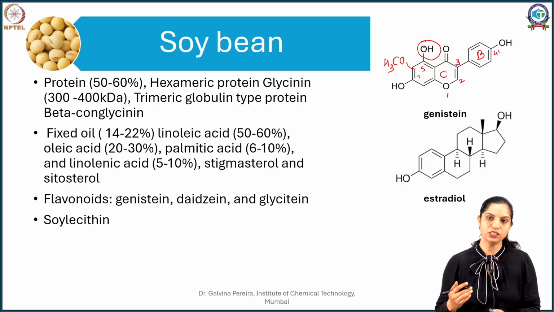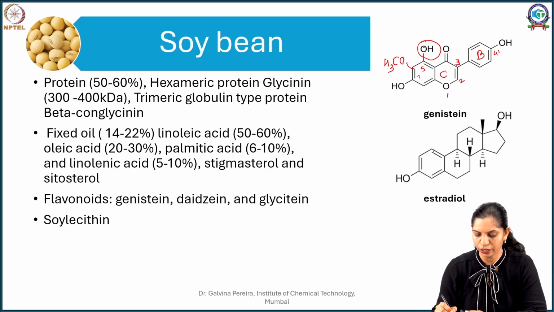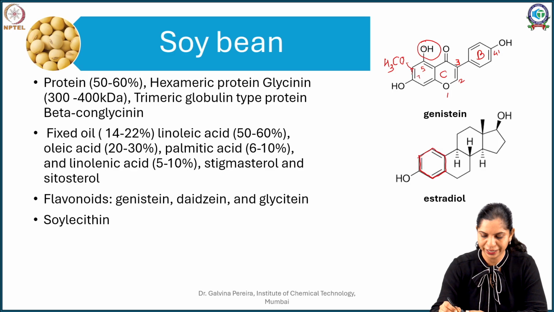The focus here is these isoflavones are known as phytoestrogens. Why? So, if you see estradiol, the structure of estradiol, if I just take the backbone which is vital for me, you can see it aligns and I can overlap here.